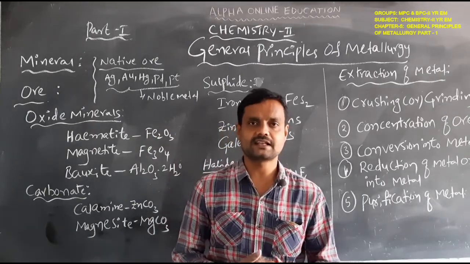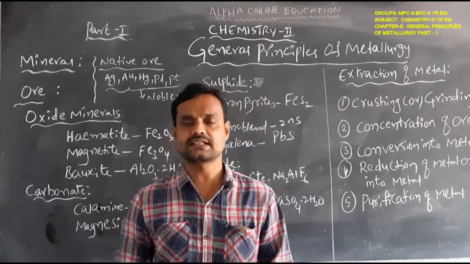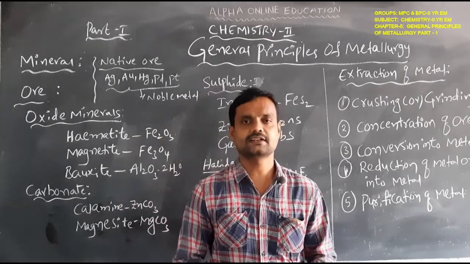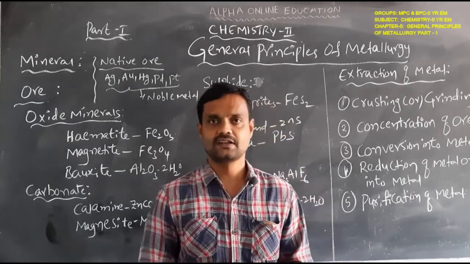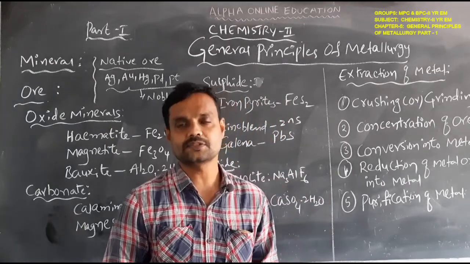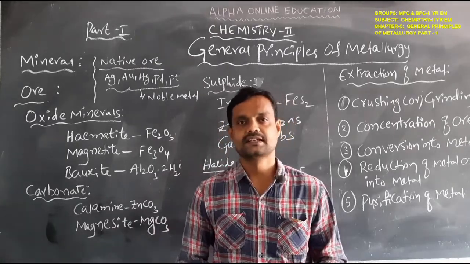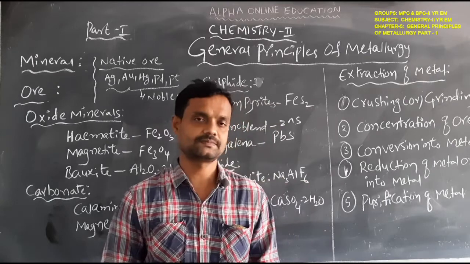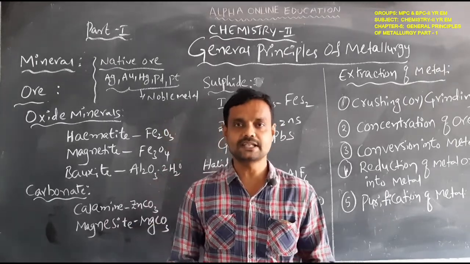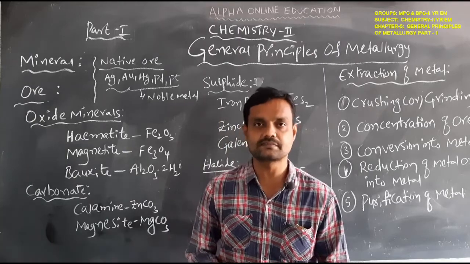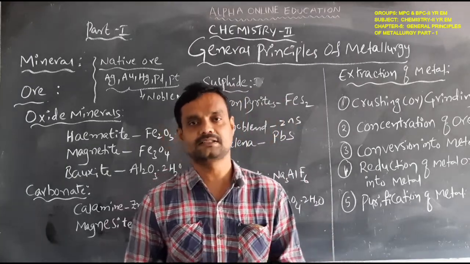So metals means, already we have to know, first A group metals and second A group metals. First A group metals means they are the alkali metals. What are the alkali metals? Lithium, sodium, potassium, rubidium, cesium and francium. Similarly, second A group metals, alkaline earth metals. Alkaline earth metals means beryllium, magnesium, calcium, strontium, barium and radium. So these all are the metals.